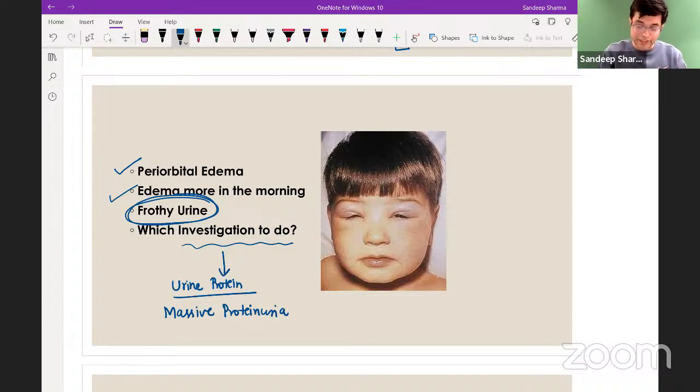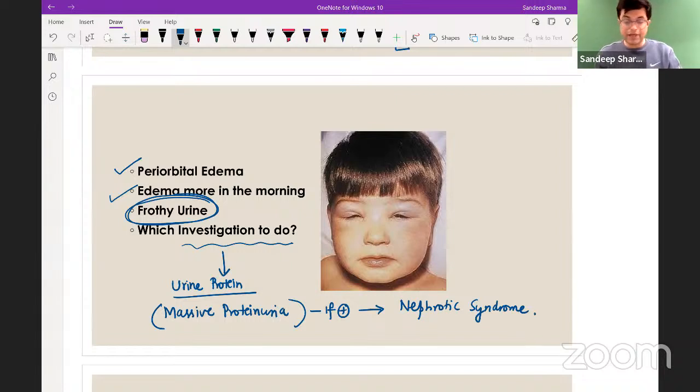So here, what is the likely investigation we will do? Urine protein, you will look for massive proteinuria. If present, the likely diagnosis in the patient will be nephrotic syndrome. How to quantify massive proteinuria is a separate topic in itself, because we have to finish by 9:45 or 9:50 maximum this session.